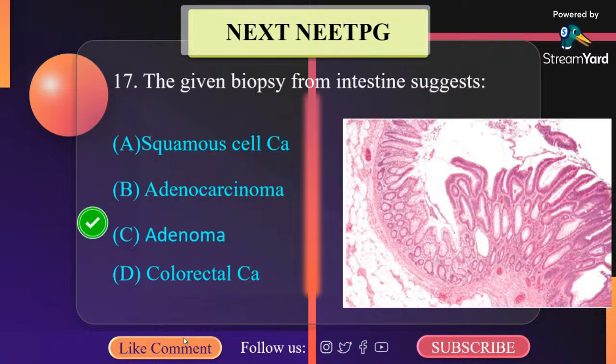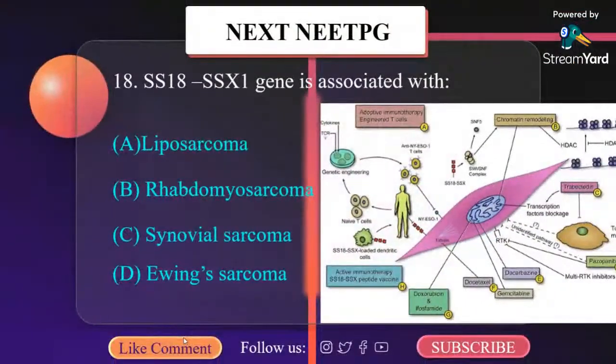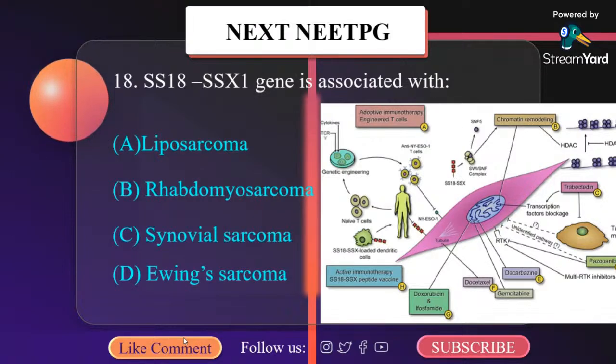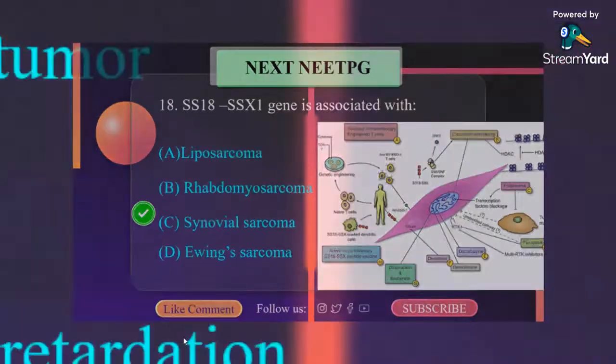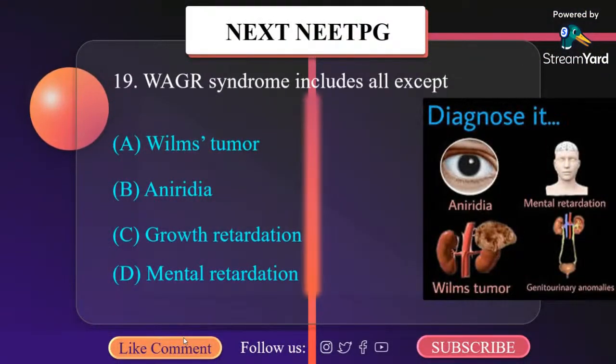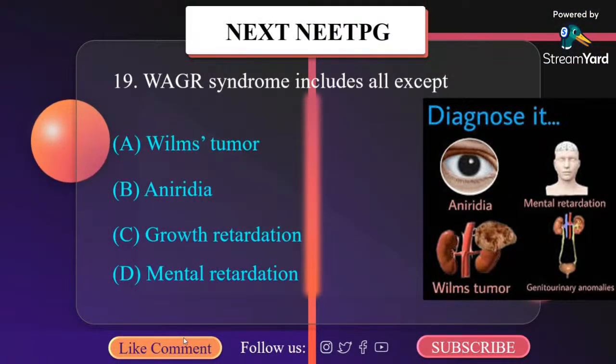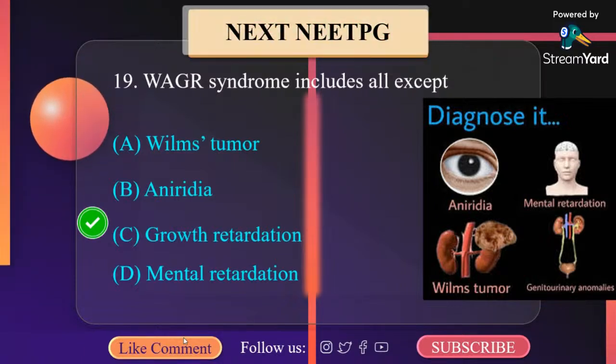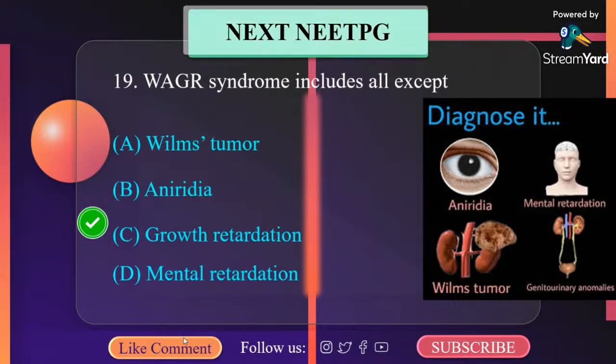It is adenoma. SS18-SSX gene is associated with A. Liposarcoma, B. Rhabdomyosarcoma, C. Synovial sarcoma. It is synovial sarcoma. WAGR syndrome includes Wilms tumor, aniridia, genitourinary abnormality, and mental retardation. It is genitourinary abnormality, not growth retardation.